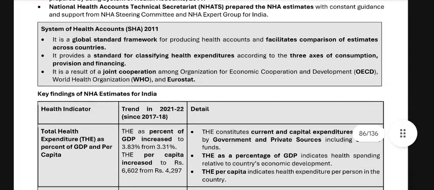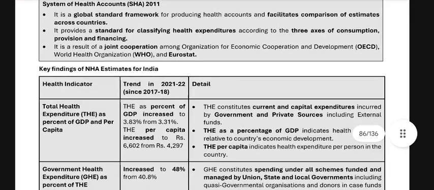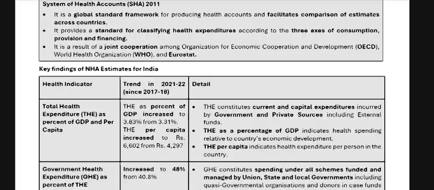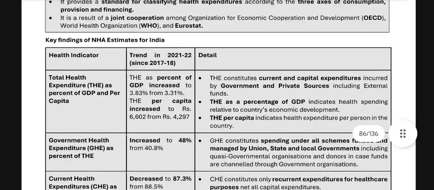Key findings of the health estimates for India: health indicator, total health expenditure THE as percentage of GDP and per capita trend in 2021-22, since 2017-18. The THE as percent of GDP increased to 3.83% from 3.31%. The per capita increased to rupees 6,602 from rupees 4,290.